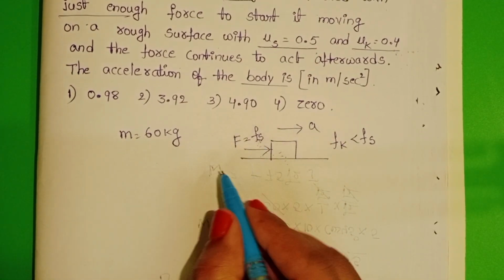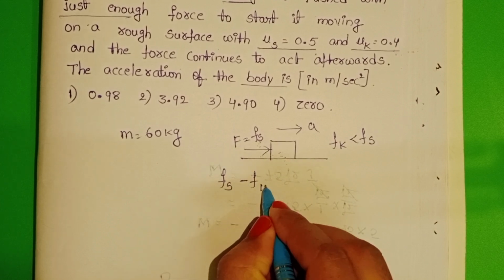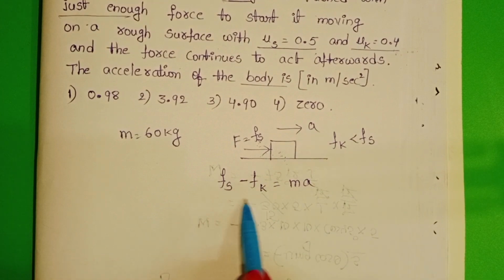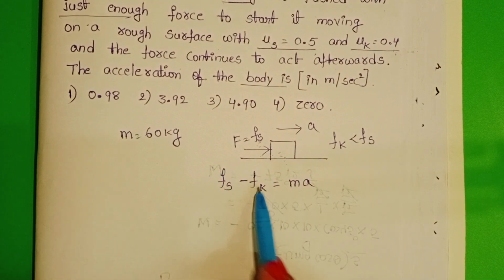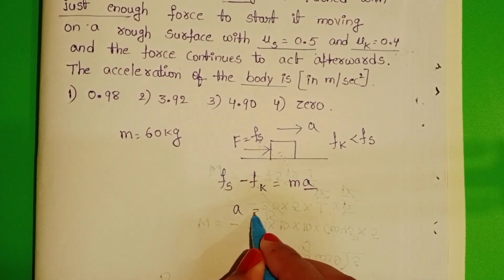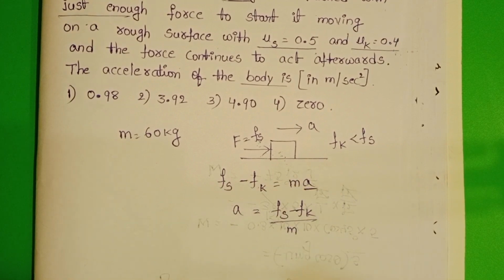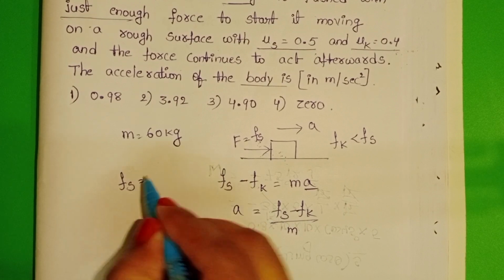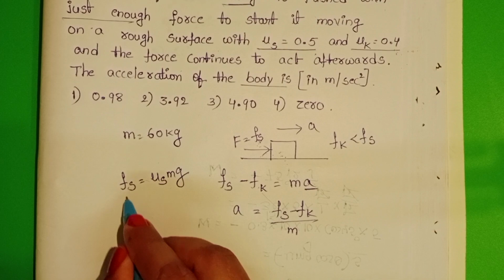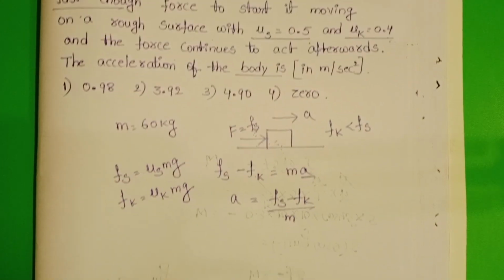Write the formula. Static friction minus kinetic friction is equal to mass into acceleration. Due to the difference of these two frictional forces, the body gets a resultant force. a is equal to (Fs minus Fk) by m. Static friction is the coefficient of static friction into mg. Kinetic friction is the coefficient of kinetic friction into mg.